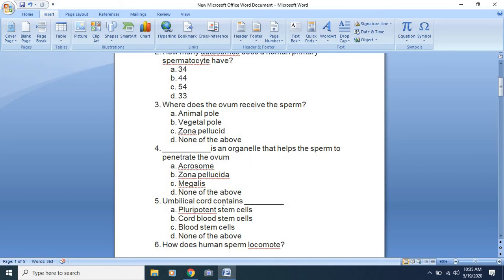The umbilical cord, as we have studied, contains which type of cells? Your options are given: pluripotent, cord blood stem cells, and none of the above. The answer will be cord blood stem cells. Now next,